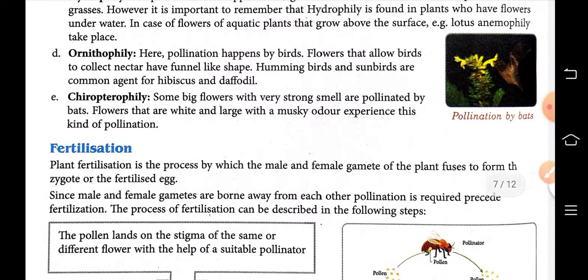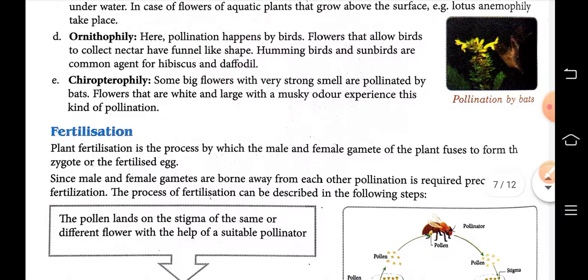Then chiropterophily. Some big flowers with a very strong smell are pollinated by bats, and this type is known as chiropterophily. These are flowers that are white and large with a musky odor.